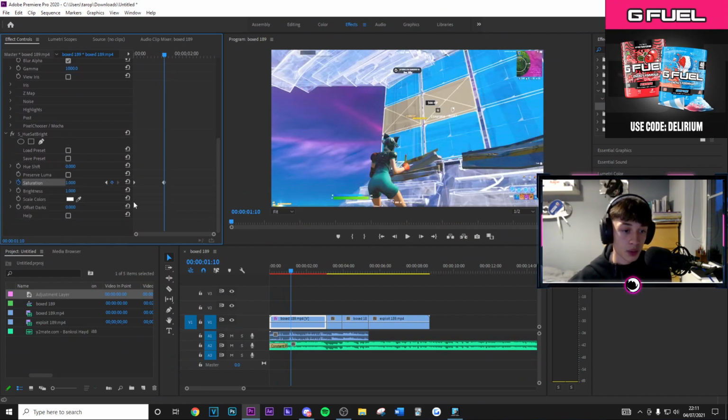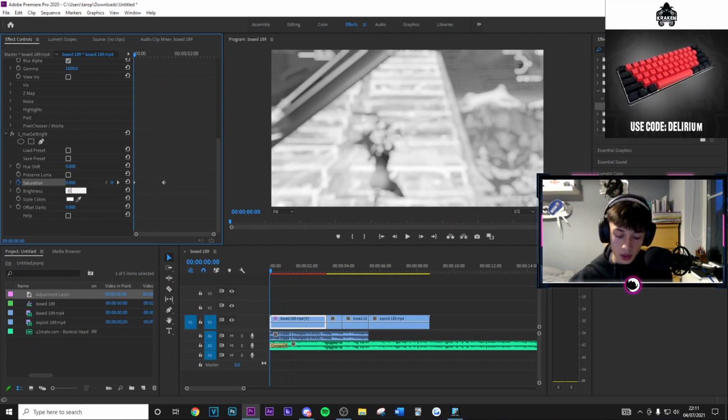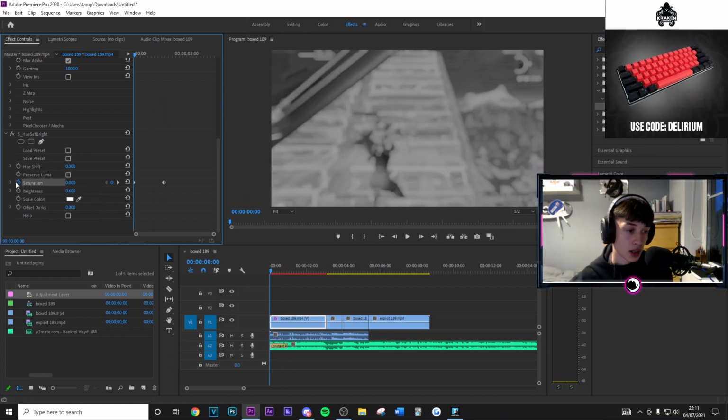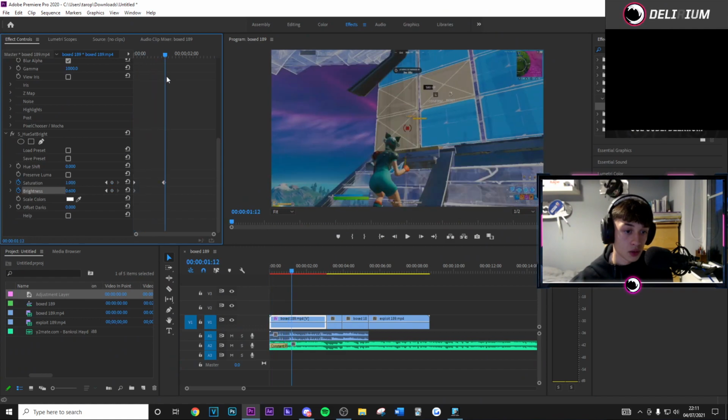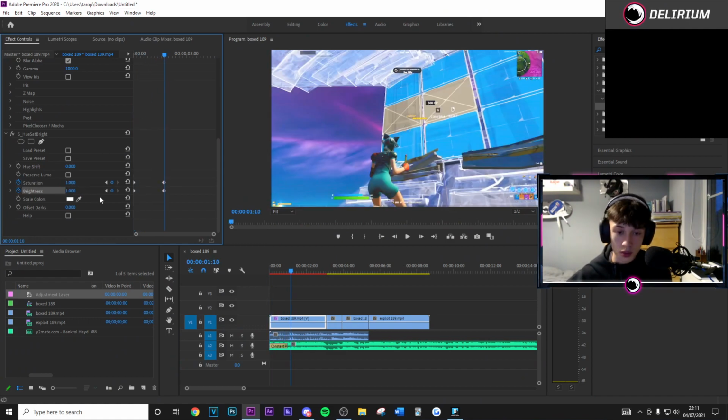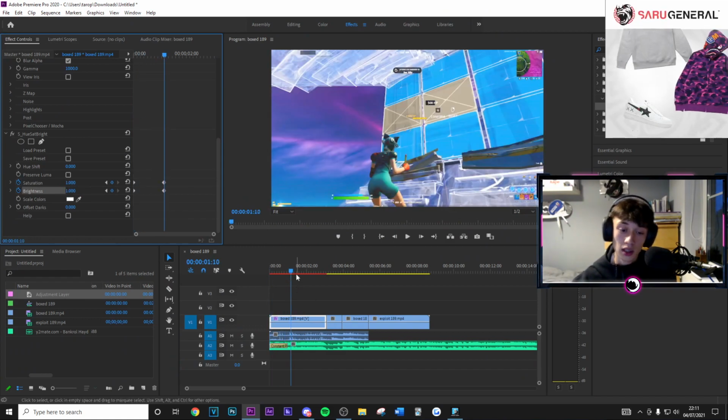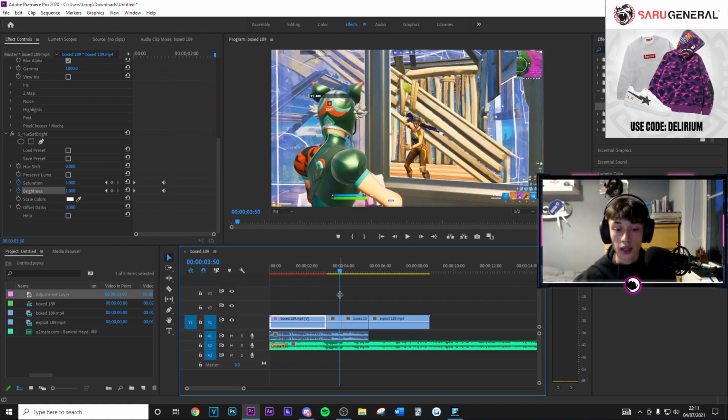Then we're just going to go ahead and put this all the way back up to 1 to bring the saturation back. Then just do the same thing with the brightness, put this to about 0.6, go ahead and keyframe the brightness, go to here, and then we're just going to put this up to 1 as well. Once we've gone ahead and done this, we can now go ahead and add the clip.